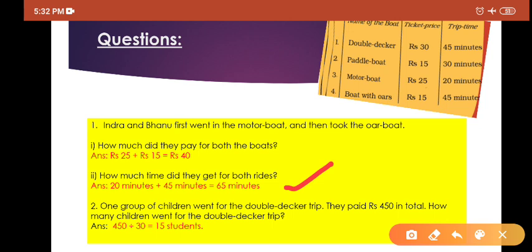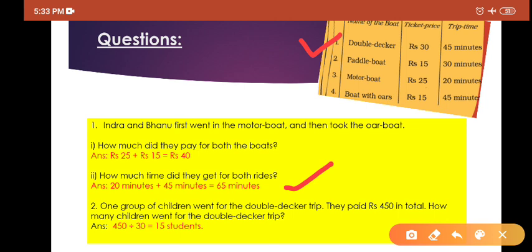Next, question number 2. One group of children went for the double decker trip. See the first one, double decker. They paid rupees 450 in total. How many children went for the double decker trip? कितने बच्चे डबल डेकर ट्रिप में गए थे? टोटल पैसे कितने दिए? 450. और क्वेश्चन है कि कितने बच्चे गए थे. You see the price is for the double decker. One ticket price is ₹30.